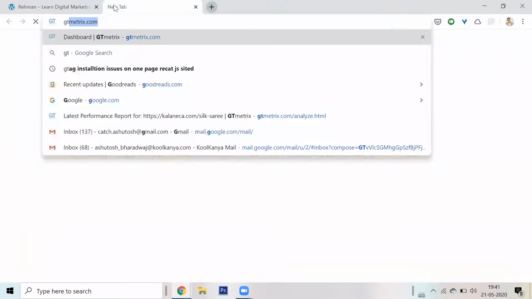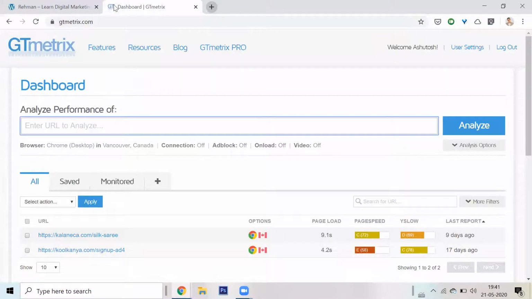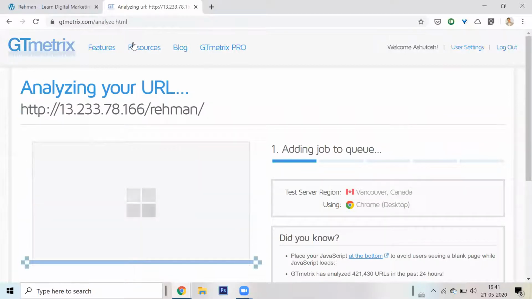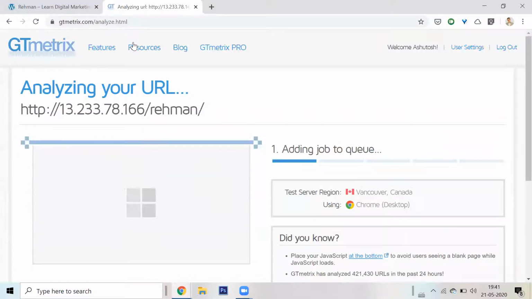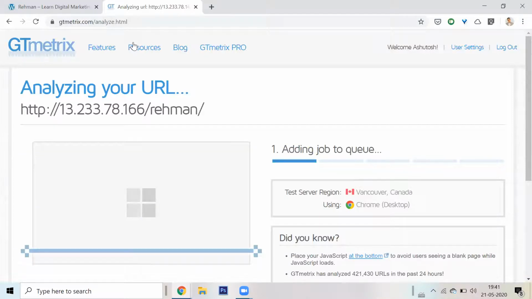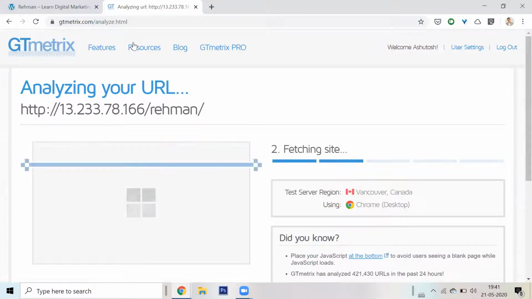There is a very good tool to measure page speed. It's called GTmetrix. There is another one called Google PageSpeed Insights. GTmetrix is nice. I'll put in the URL and click on add job. So now it's testing the speed of this website. How long does it take for the website to load?